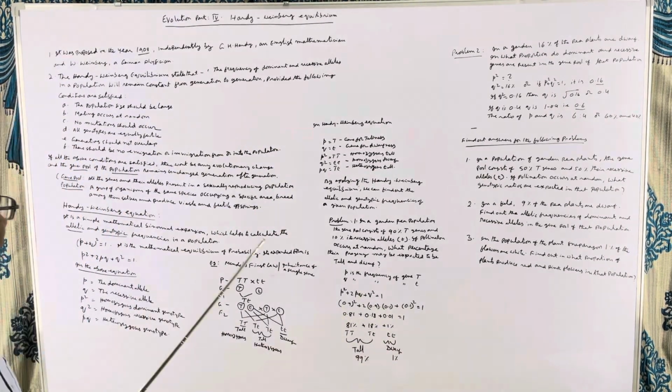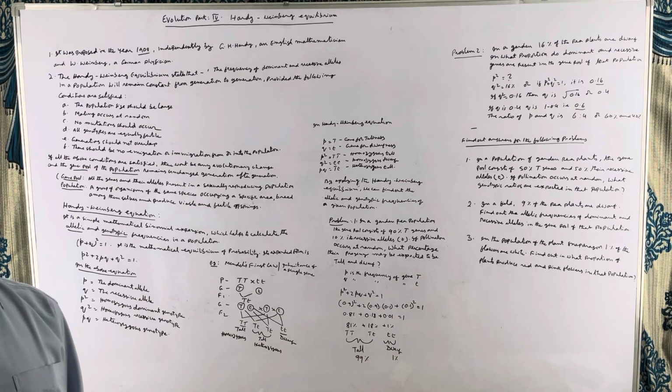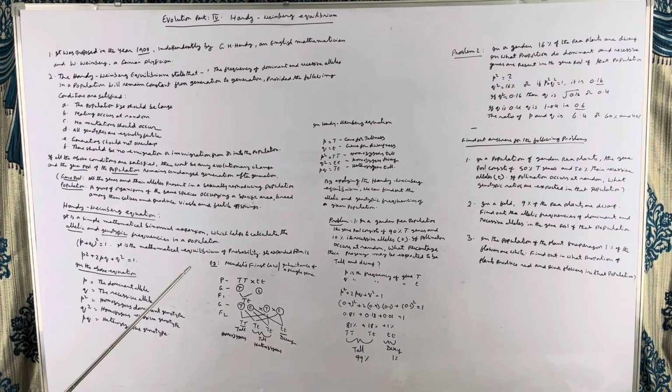Hardy-Weinberg proposed one equation to calculate allelic frequencies and genotypic frequencies of a population. This equation is nothing but a simple binomial theorem. (p + q)² = 1. Very simple mathematical equilibrium of probability. If you expand this equation, it will be p² + 2pq + q² = 1.